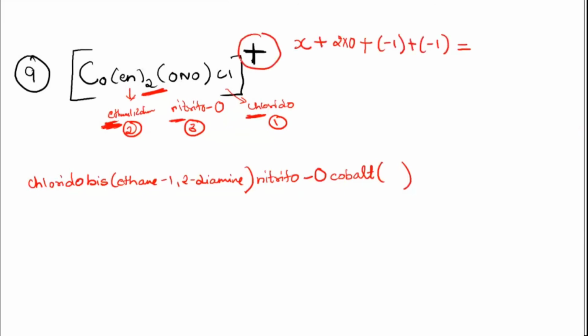You can see here a plus charge is there, so that means it is plus 1. It's not a neutral salt, it is an ion now, so it is equal to plus 1. So the X value will be how much? Plus 3. Got it? Plus 3. So here 3 I will write.